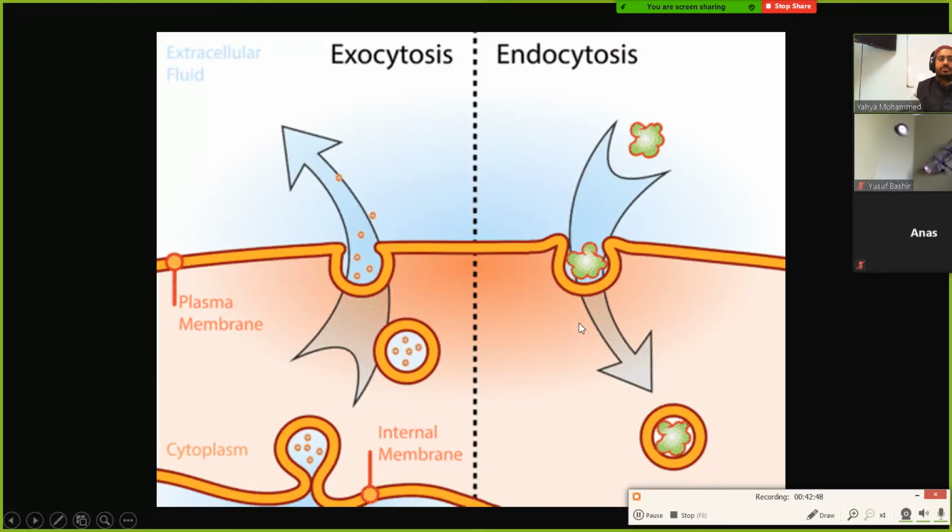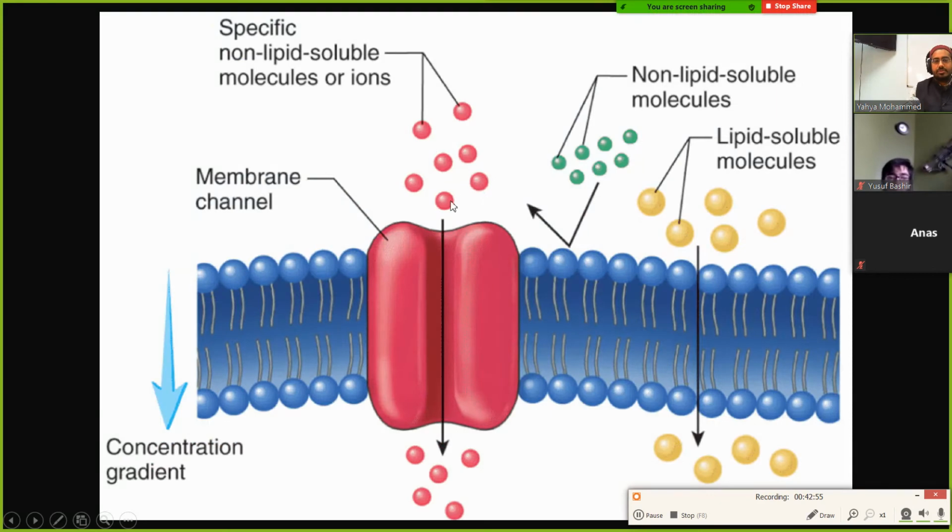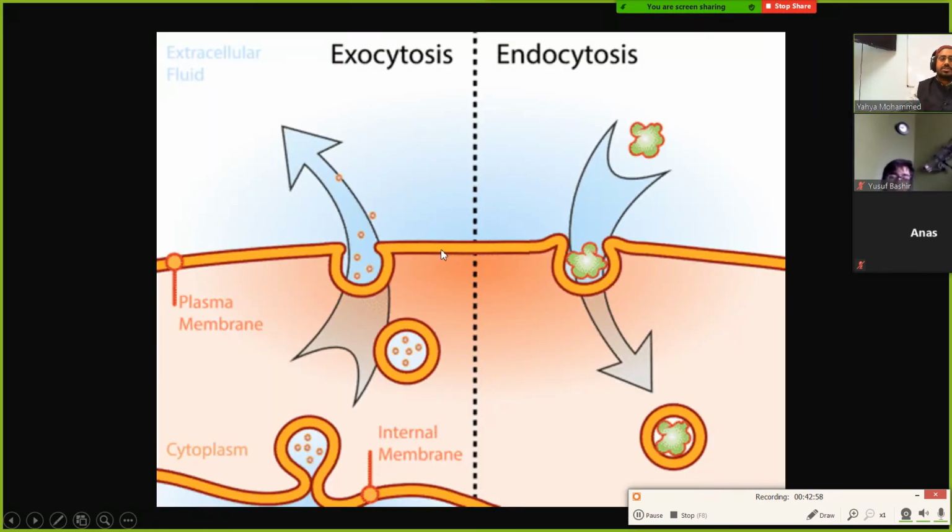Now cells can take things in and dump things outside. This right here is called a cell membrane, on the outside. So let's suppose the cell wants to take this thing into the cell. What it can do is form a small pouch and surround that thing and take it inside. This is called endocytosis. The prefix endo means in. So endocytosis is taking this thing in.